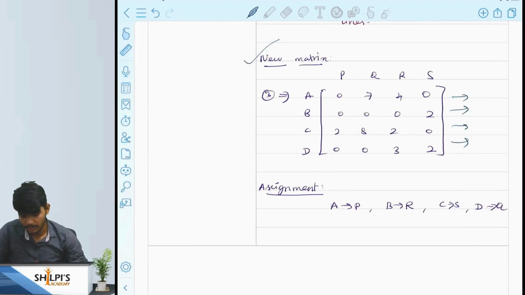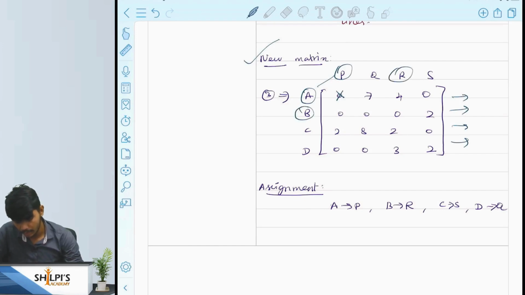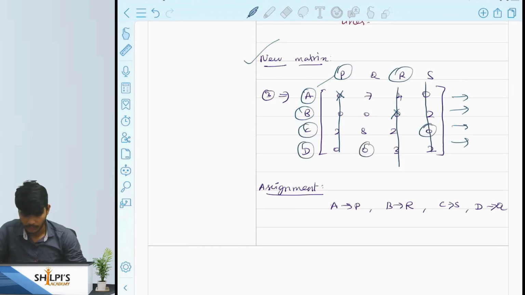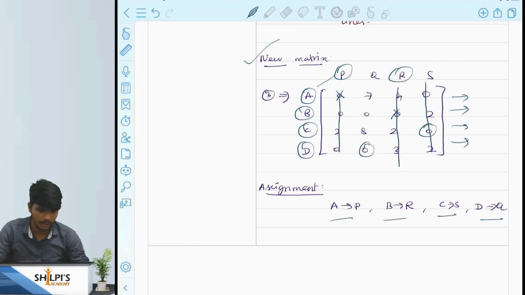From this matrix, we can assign the salesmen to the counters. So I am assigning A to P, so this will not be available for anyone else. I am also assigning B to R, so this will not be available for anyone. Similarly, I will assign C to S, and similarly I will assign D to Q. So this is how we assign the salesmen to the counters.